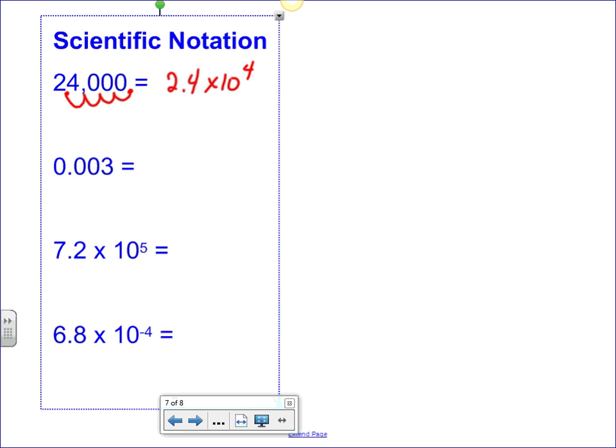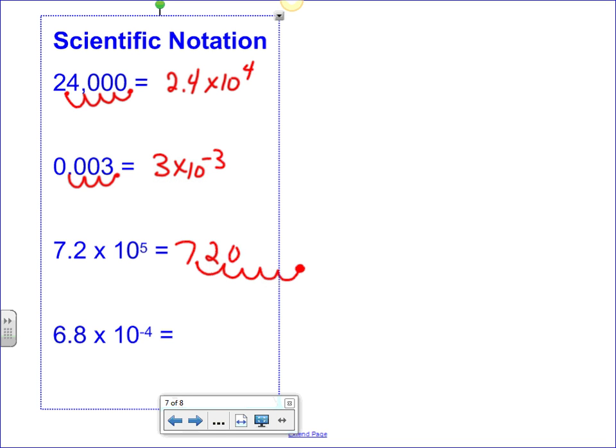Okay, on this next one, now I've got to move it to the right. So that would be a 3 times 10 to the negative 3 power. So if I look at these next two, I start with 7.2, and then I'm moving my decimal 5 places to the right. So once, twice, 3 times, 4 times, 5 times. There's my new decimal point.